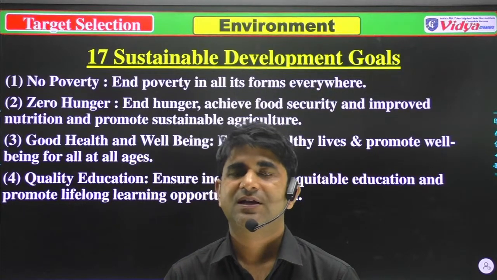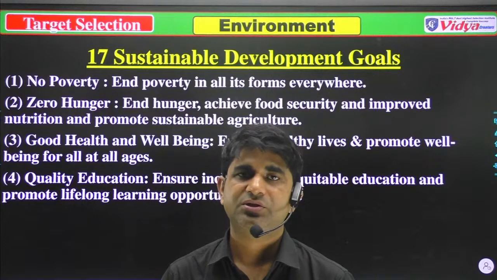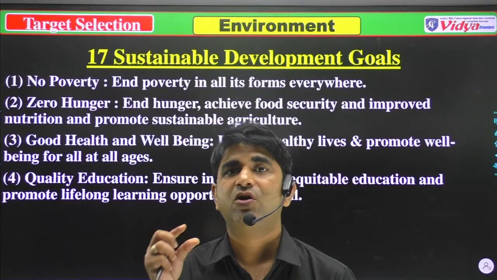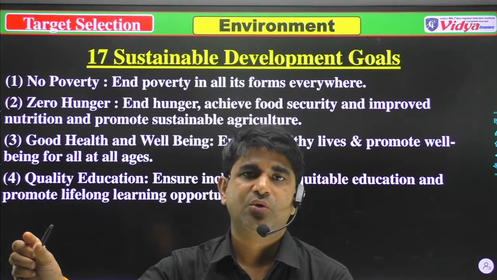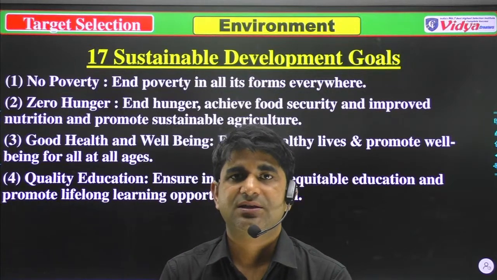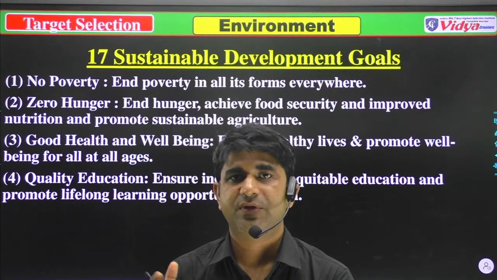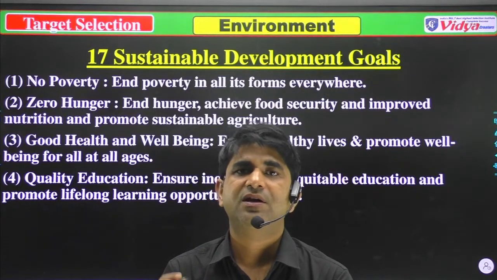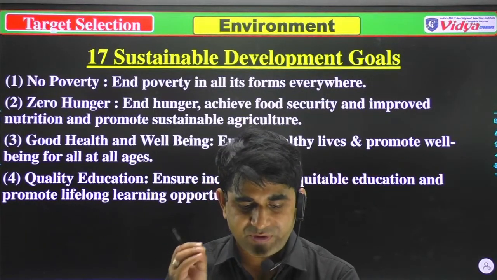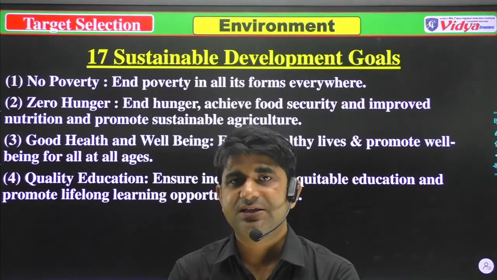In science and tech, environment, as well as economics, if you add the number of sustainable development goals, the teacher will think that boy has huge knowledge about overall development as well as sustainable development, and will give you good marks. So every student has to learn these goals on his tips.